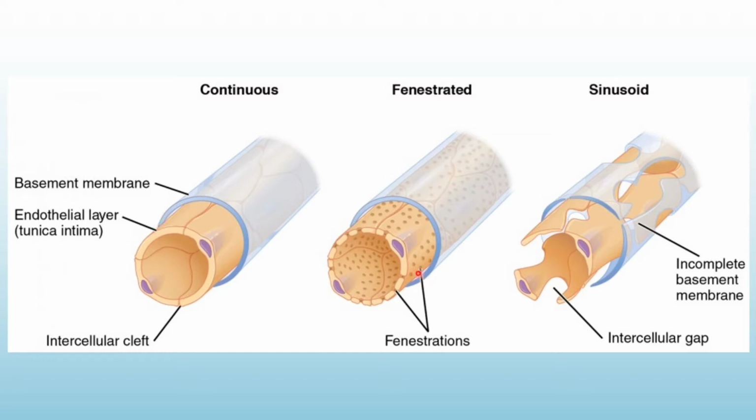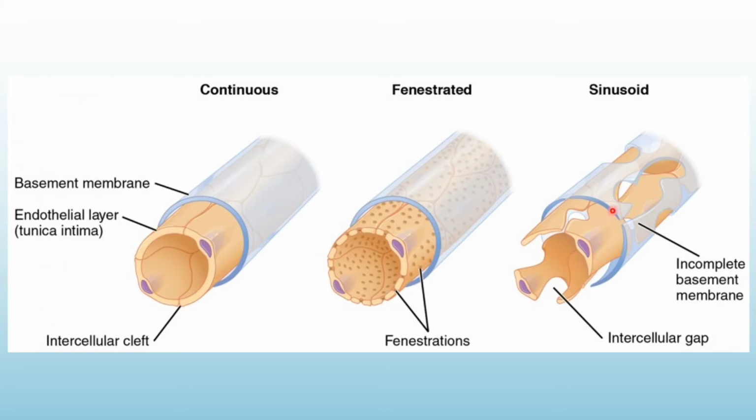Then come fenestrated capillaries. In the fenestrated capillaries, there are some pores found in the cells. These pores are called fenestra. These fenestrations are found within the epithelium, and they are covered by a thin layer of basement membrane. Then comes the sinusoidal type of capillaries, also called sinusoids.